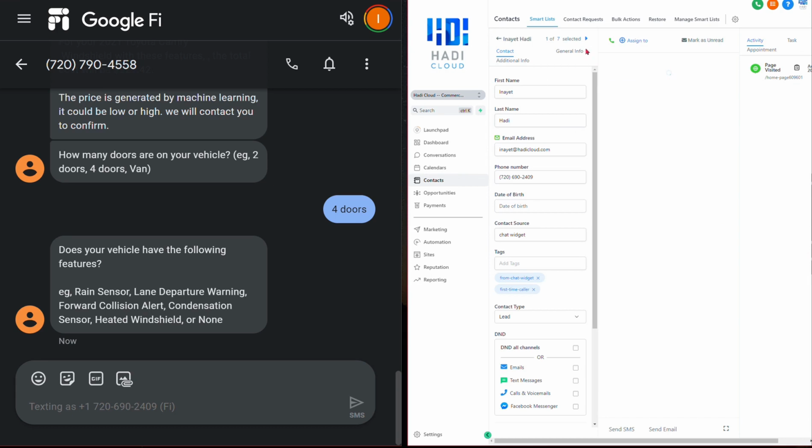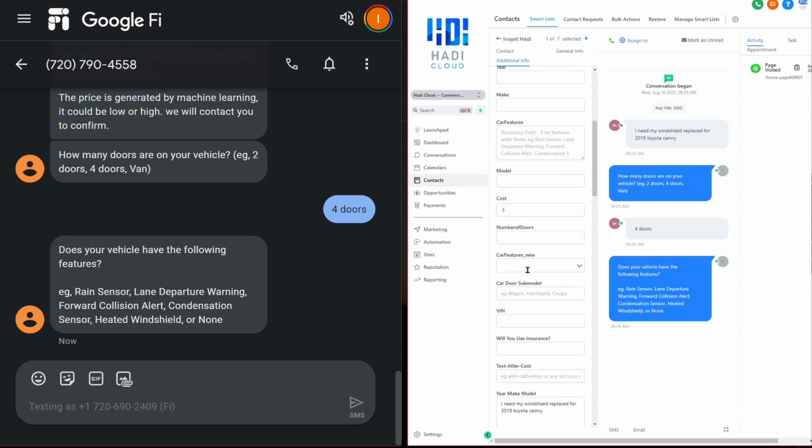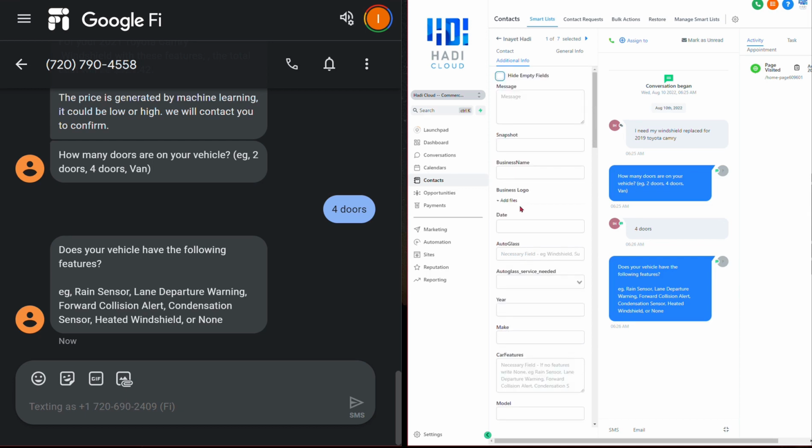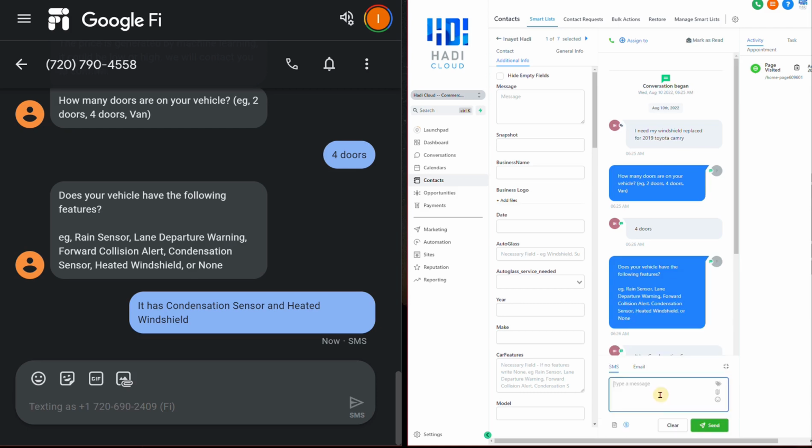And if I click into my name and go to additional info, you see it has not pre-filled these other custom fields. And then as a business owner, they would see this conversation as well. You can just type this or say it has condensation and heated windshields. And a business owner can manually respond through SMS and email. And if they have been contacted through Facebook or Gmail, those options would appear here so that they can respond.